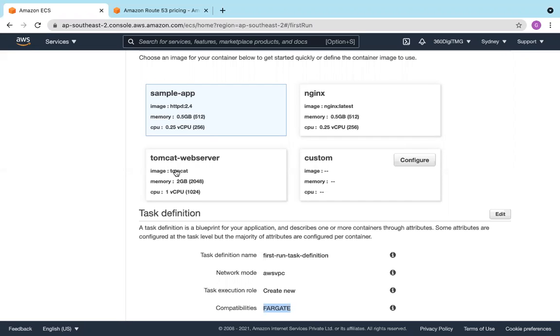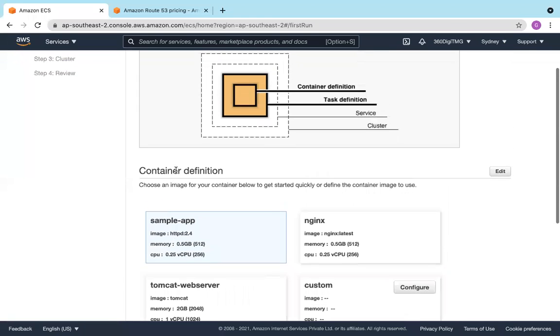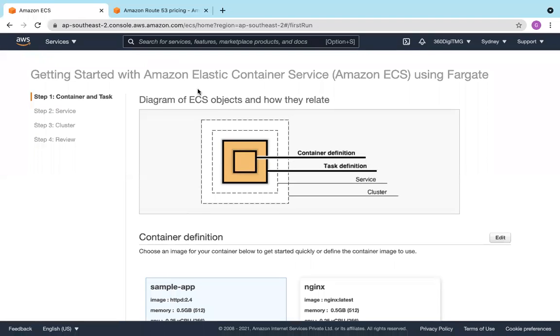So the advantage is deployment time. Deployment time is greatly reduced because of this. So then you may wonder, then what is the purpose of EC2? Yes, ECS is also dependent on EC2. ECS is a service which is installed on EC2.